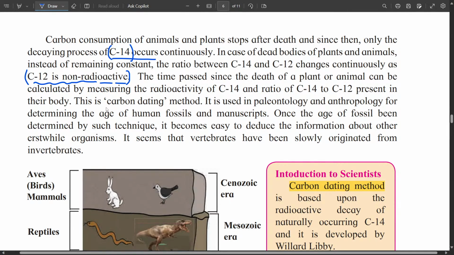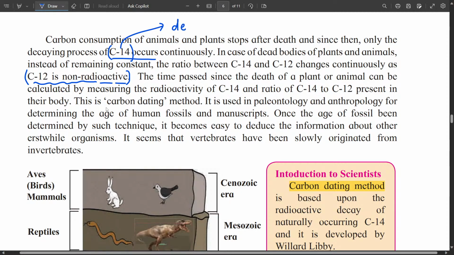So when an organism is dead, after that the organism doesn't consume any carbon. So in that dead body, carbon 14 undergoes radioactive decay.